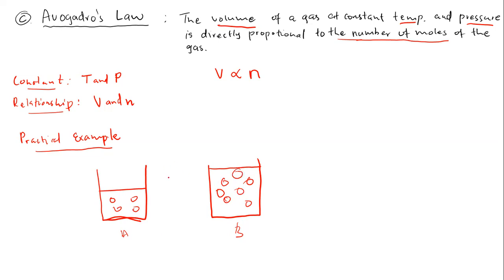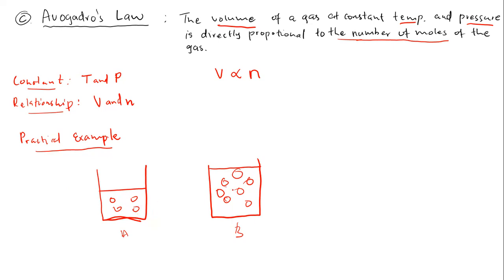So now, you can see the beaker is the same. The temperature experienced by these gaseous molecules in these different beakers is the same. The pressure is the same. If the pressure here is whatever Pascal, here the pressure is going to be the very same pressure.